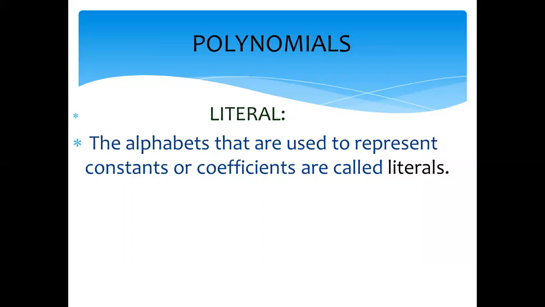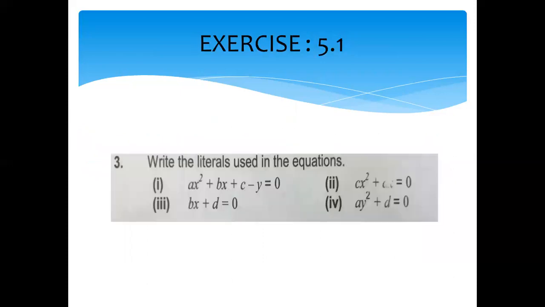Mostly we use these literals in the standard form of the equations or in the standard form of a formula. You see in questions 1 and 2, we wrote 2x, 7y square, 2y. Now instead of 7, 2, 3, we use letters like a, b, c. These are called the literals. Instead of the numbers, we use these alphabets.